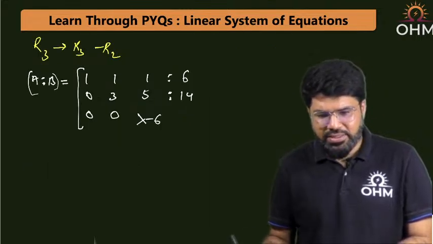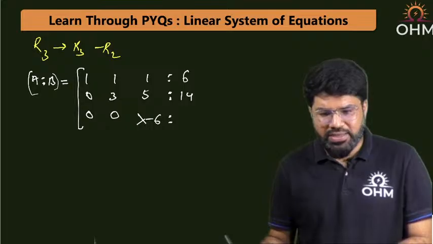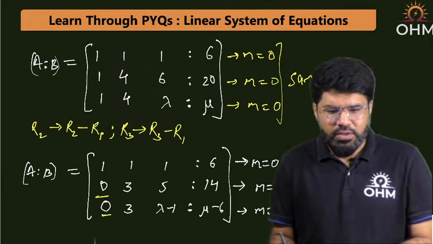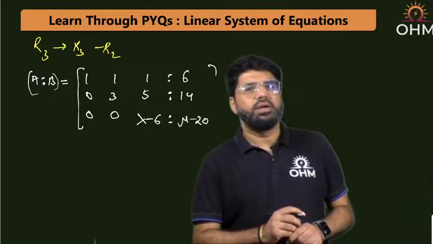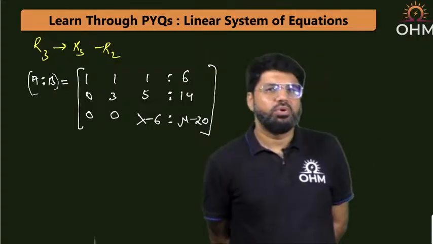And the last element. What is there in the last element? Mu minus 6 minus 14. Mu minus 6 minus 14 is how much? Mu minus 20. This is how much? Mu minus 20. Clear? This is the answer.